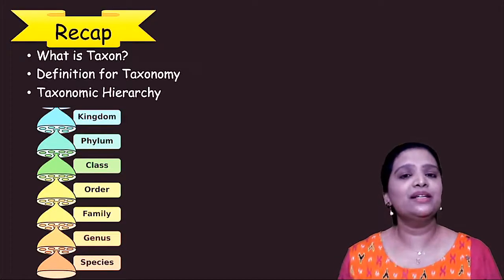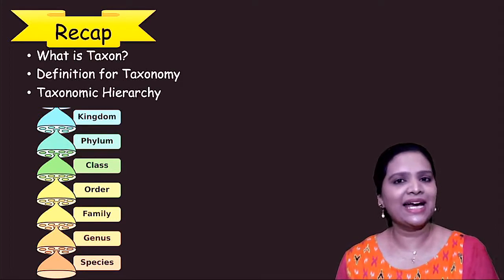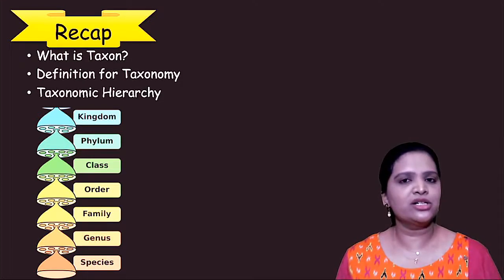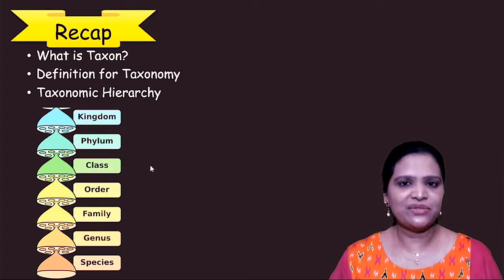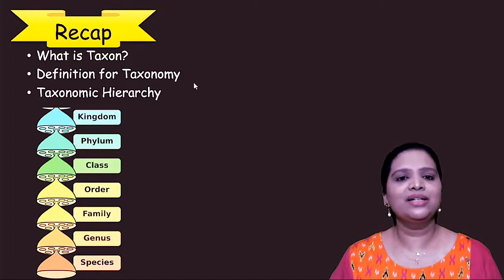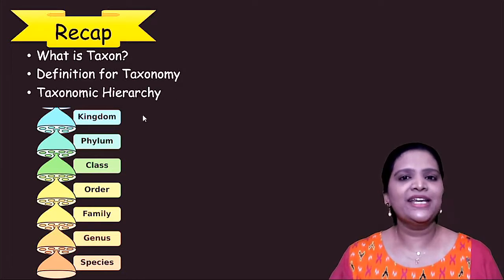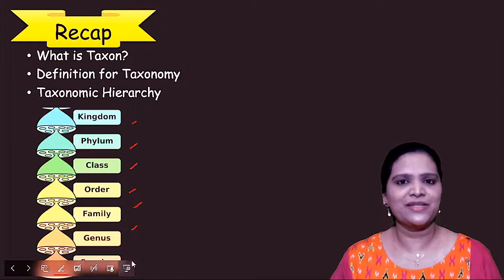So let us revise what we have learned so far in this lesson. We learned what is taxon. Taxon means category. Organisms should be categorized in order to study their properties. Category is a general term. Taxon is the biological term. The science of classification arrangement is called taxonomy. We have a hierarchy of taxonomy. Accordingly, seven major important taxonomical categories are there: kingdom, phylum, class, order, family, genus and species.